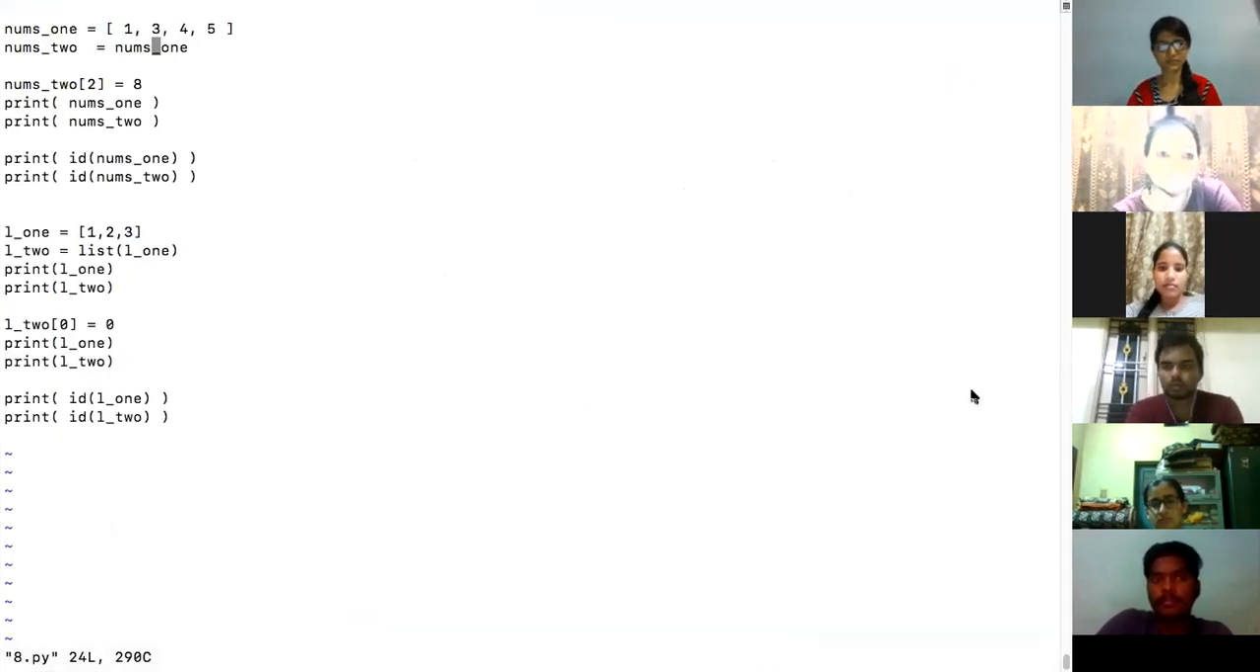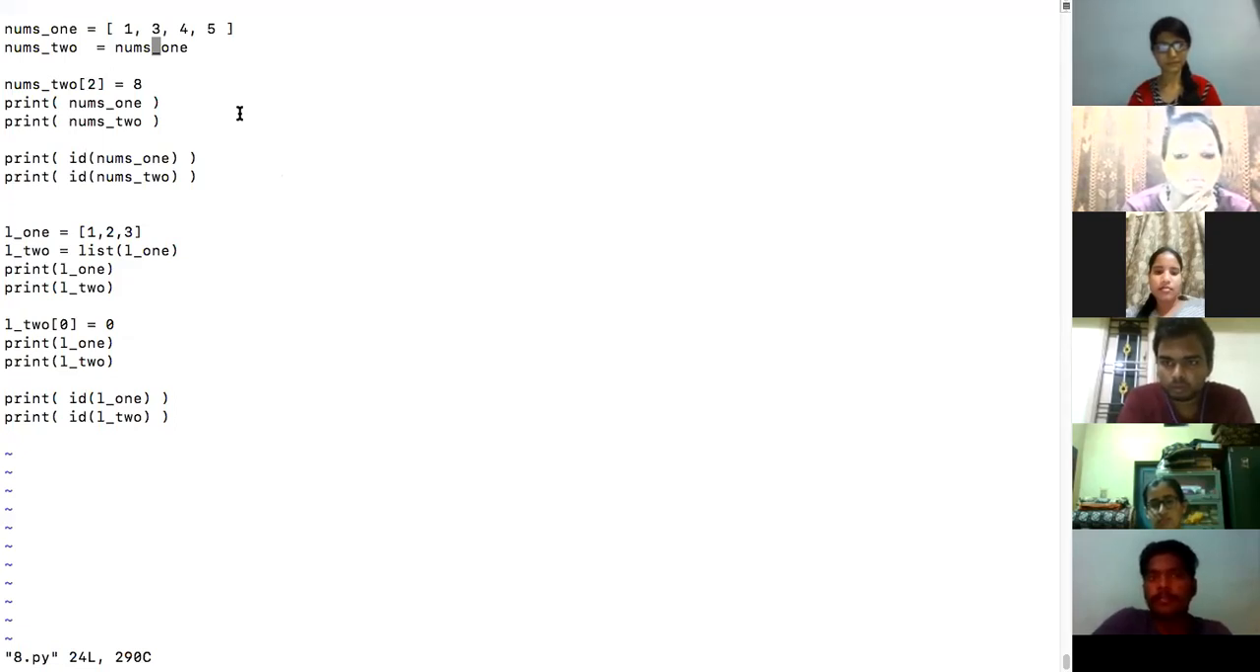Anyone else? Anything else? Or is it the same? If it is the same, just say same in the chat box. Okay, so everyone feels the same thing. So in that case, both should have the same ID. Okay, fine. If that is the case, let me go to the next one.